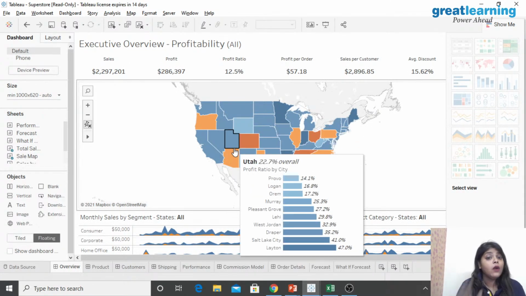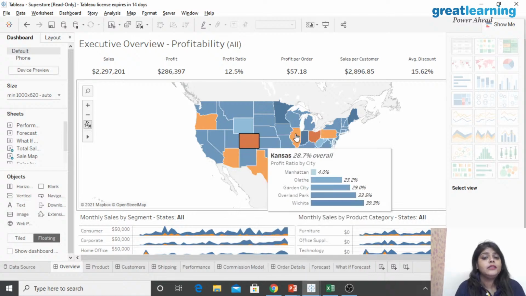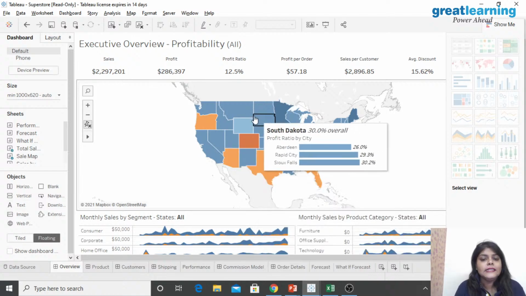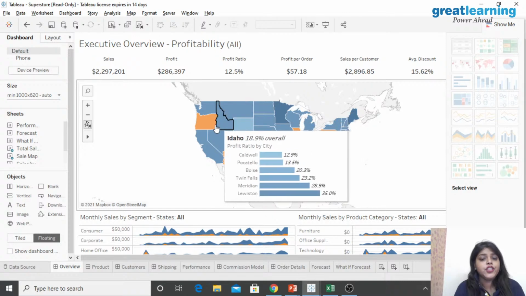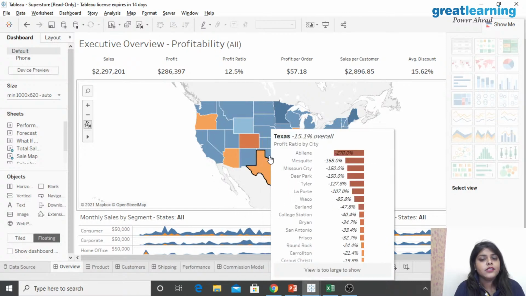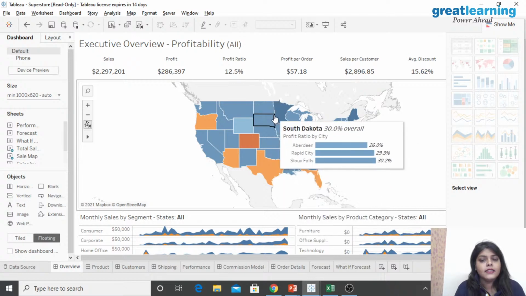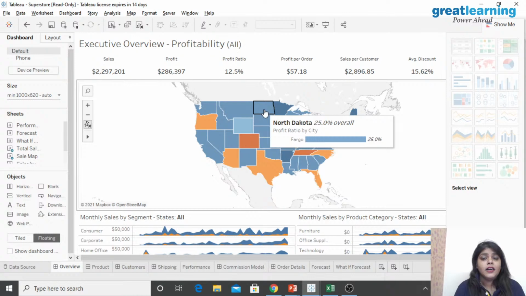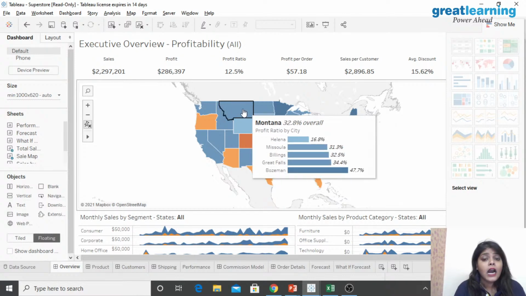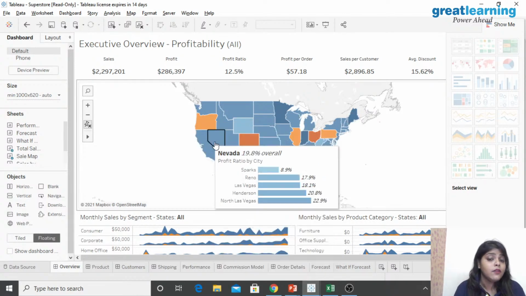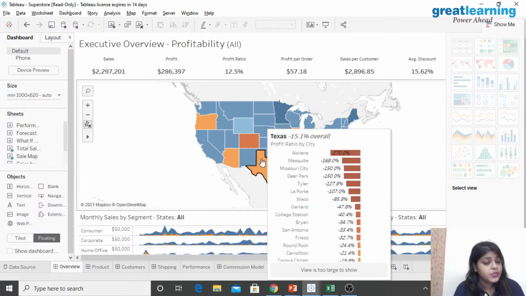I'm not going to say how they have done it. I am going to do very basic things, and I'm going to show you how to make the dashboard, right? These are the basic things you need to know to make this particular thing. So here you can see this is profit ratio by the city. Can you see how interactive it is? It's Missouri, right? It's lower than South Dakota, then North Dakota. Can you see how interactive it is?